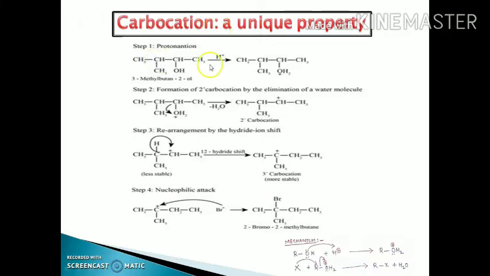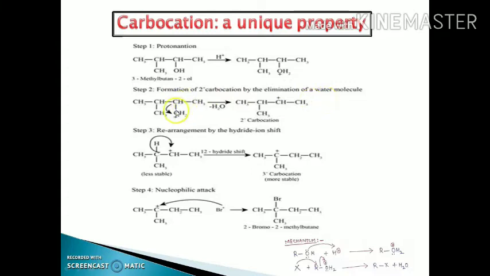As we know, during the formation of the alkyl halides from the alcohol, there is a formation of the carbocation. Let us consider this example. We are taking the example of 3-methyl butan-2-ol. When it reacts with the H positive ions of the halogen acid, the alcohol group gets protonated. H2O positive shows a protonated alcohol. In the second step, there is a formation of the carbocation by the elimination of the water molecule.